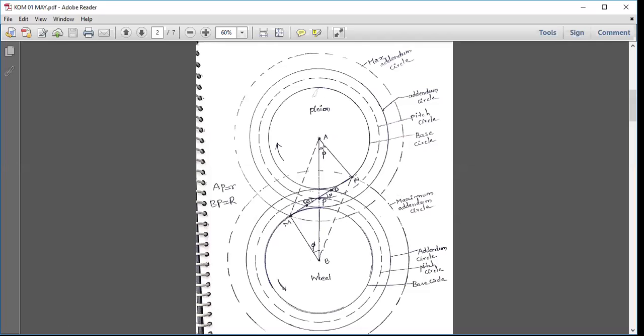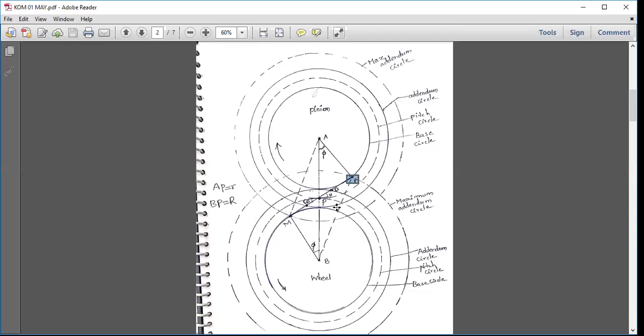See, phi is a pressure angle. How are you getting this pressure angle? I have already told you in the previous classes. It's not time to discuss the pressure angle once again; lots of time we have discussed what is minimum pressure angle in the previous classes. Now let us see, MN is what? MN is the common tangent to the base circle. See, this is M and this is N.